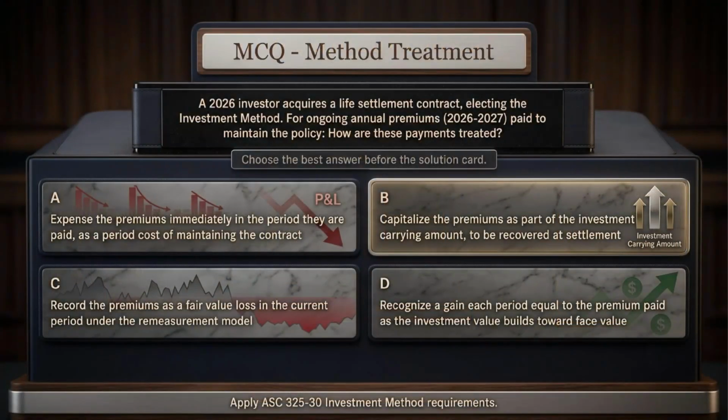An investor acquires a life settlement contract in 2026 and elects the investment method. During 2026 and 2027, the investor pays annual premiums needed to keep the policy in force. Under the investment method, should those premiums be expensed immediately, capitalized as part of the investment, recorded as fair value losses, or treated as gains each period? Think through the method logic and lock your answer before moving to the explanation.